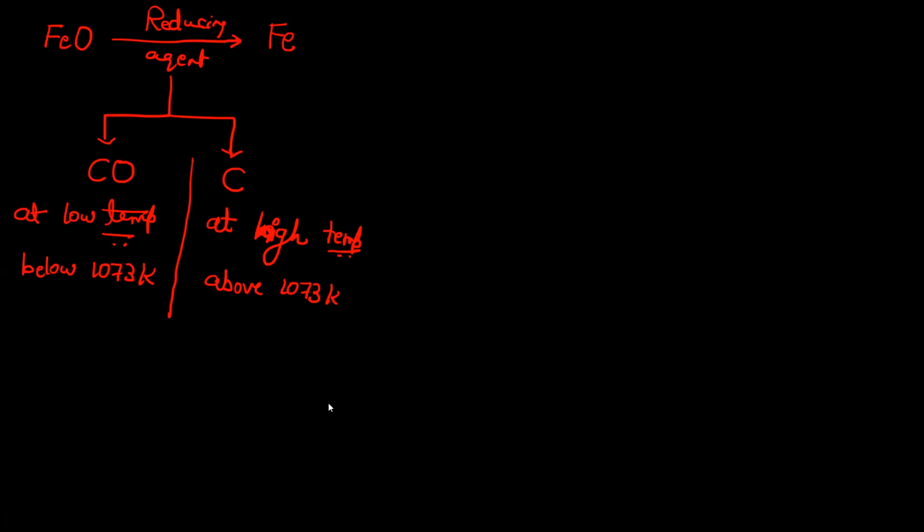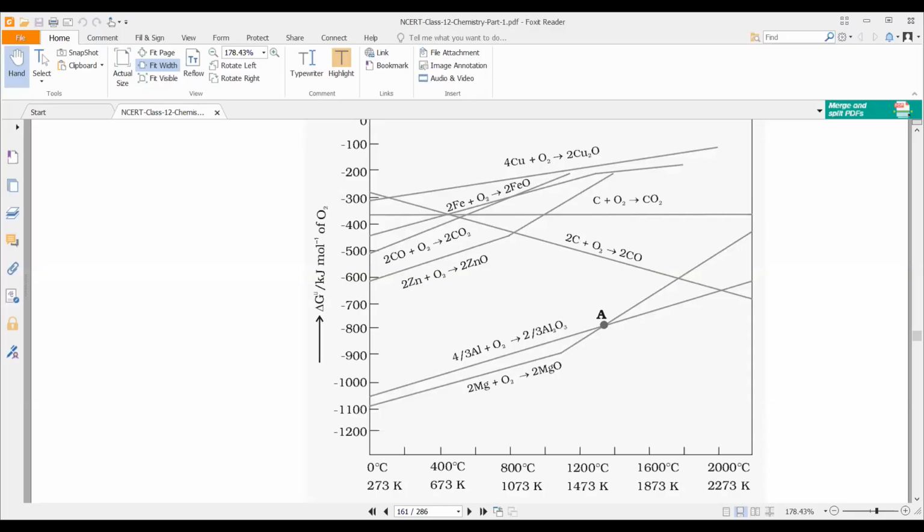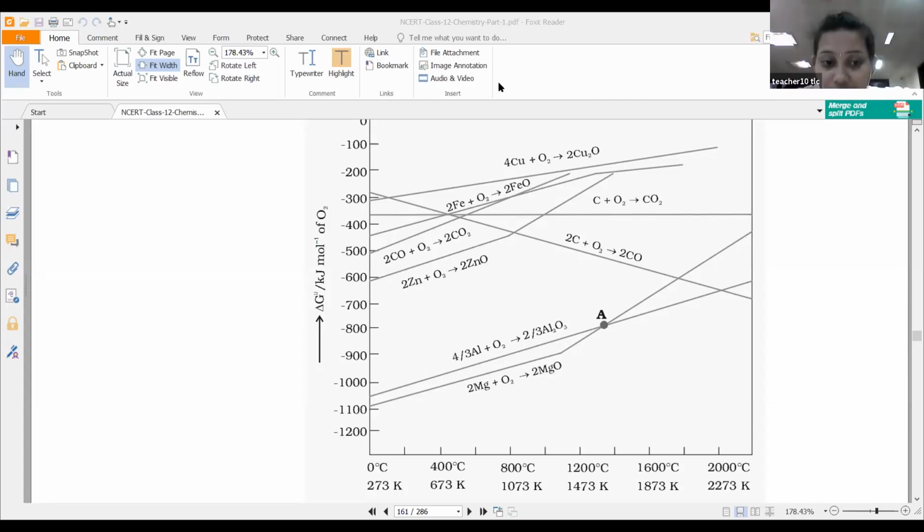Students, 1 minute. I'll show that diagram once again. Excuse me, ma'am. Yes. You had mentioned a step of converting the concentrated ore into oxide, but the ore is already oxide, right? Fe2O3 or Fe3O4. Yes, but heating is required. Even though it is there in the oxide form, there are different types of oxides. That ore may be there in the Fe2O3 form, or else in the Fe3O4 form.